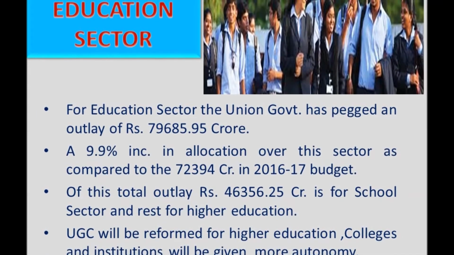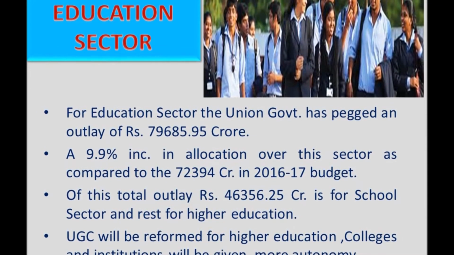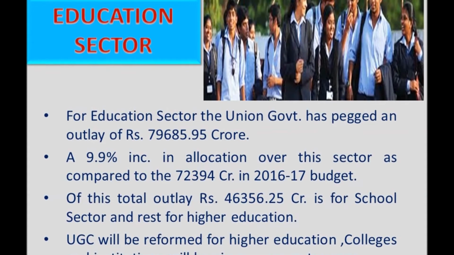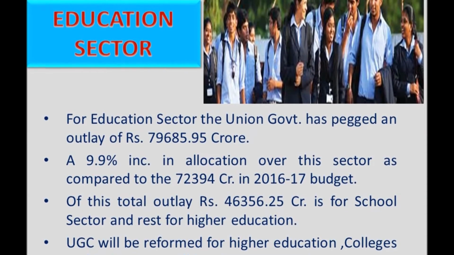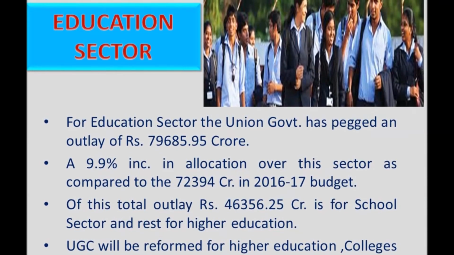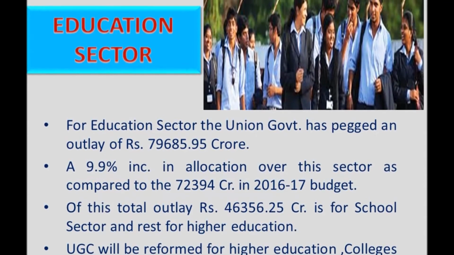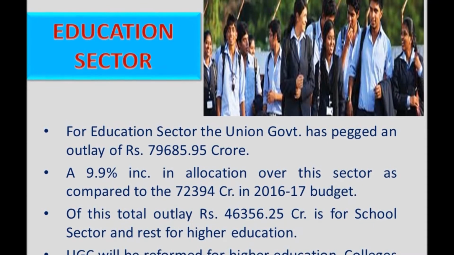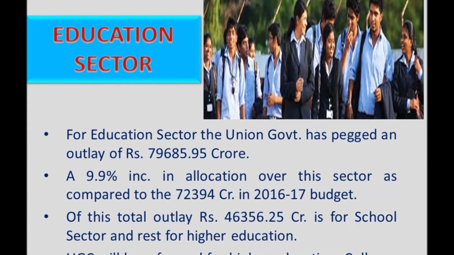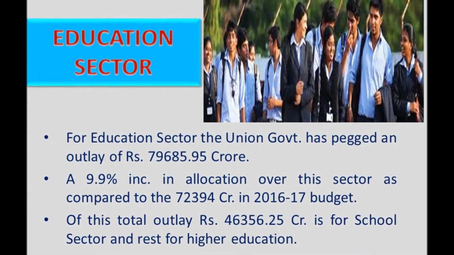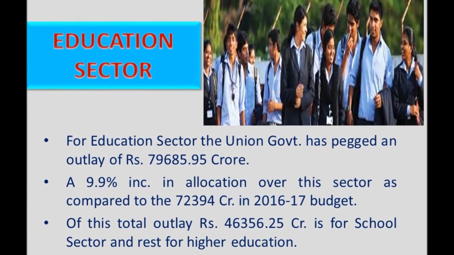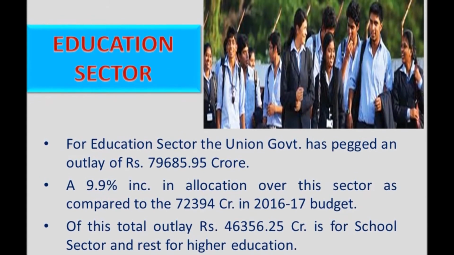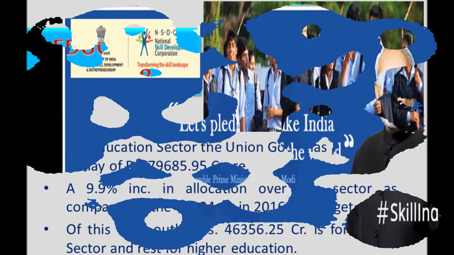Of this, nearly 46,000 crores is being spent for the school sector, because if you are at least a school graduate or you have done at least your 12th, you can be self-sufficient and can earn your 2 meals a day. UGC, that is the University Grant Commission, will be reformed for higher education. Colleges and institutions will be given more autonomy and would be held accountable for the results.